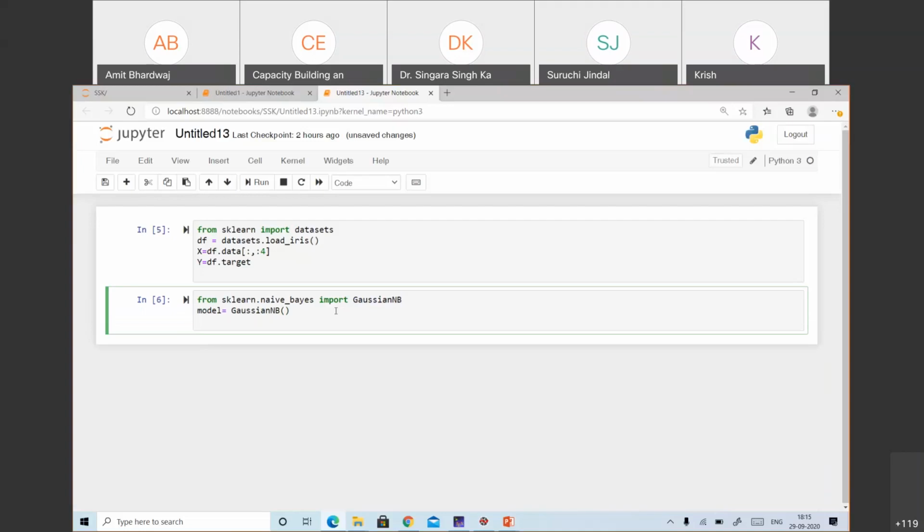Now, as we know, we need to divide the data into 4 parts. One part is X train and y train, and then X test and y test. Suppose my X parts are X_train and X_test. These are variable names only; you can give any variable name.